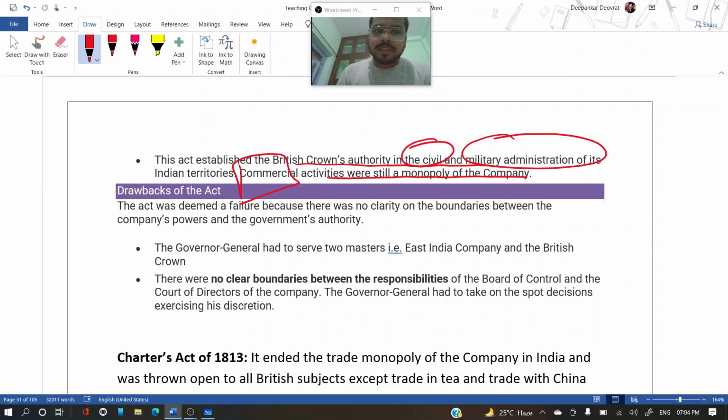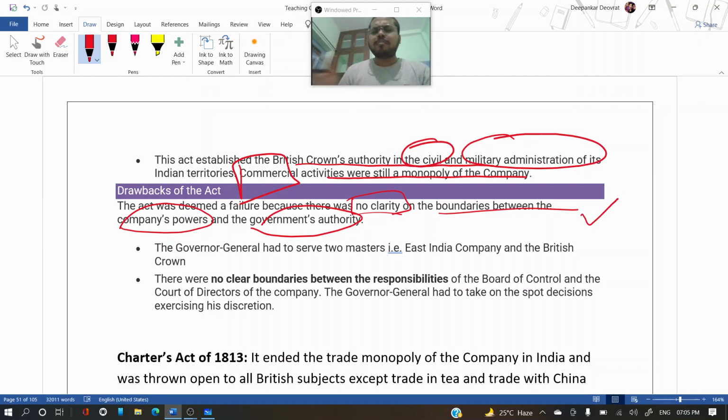What was the drawback of this act? This act was deemed a failure because there was no clarity on the boundaries between the company's power and the government authority. These things were given, but who is more powerful, either the British government or the British East India Company? That was not clearly demarcated. So that was one issue in the Pitt's India Act, and the other was the monopolization.